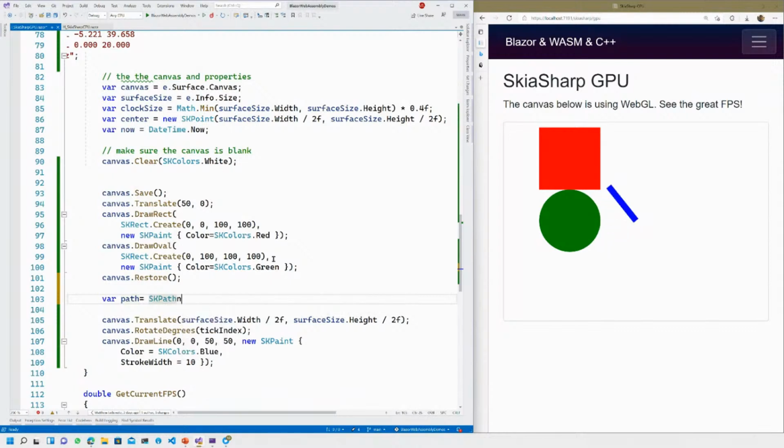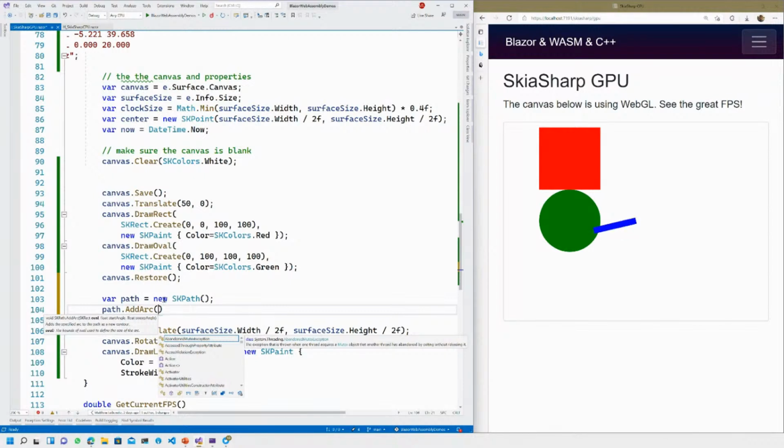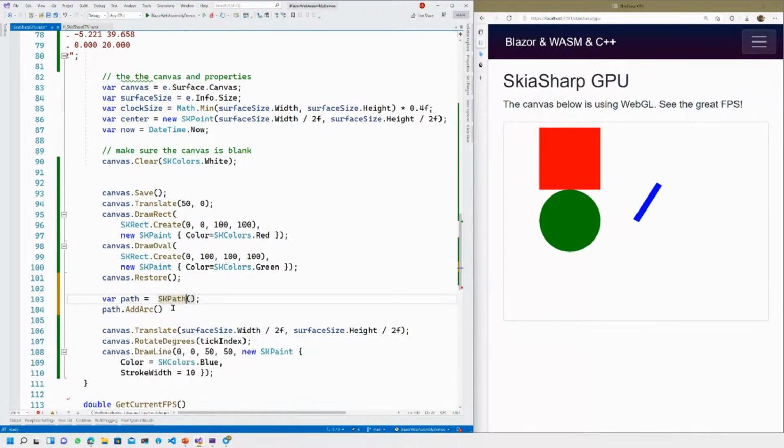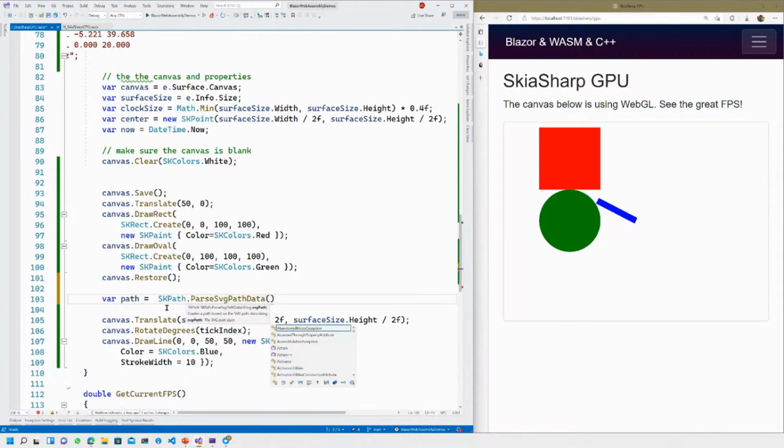You can do a new path, and then you can go, okay, path dot add arc, and you pass in the arc coordinates. But we are too lazy to do that. You can build up an entire path. In most cases, designers will give you an SVG path, so you can go ahead and, I don't know, what did I call that thing? Star SVG. There we go.